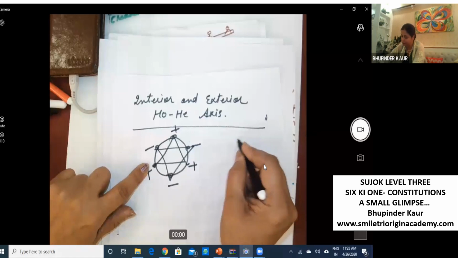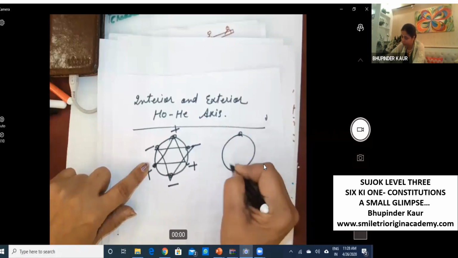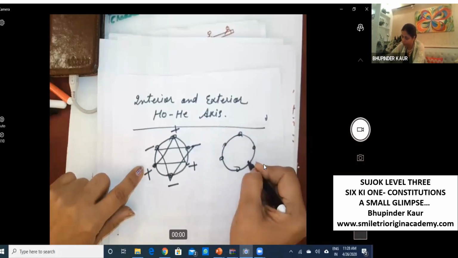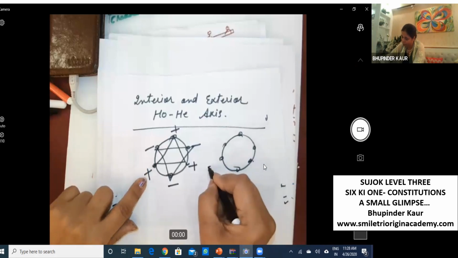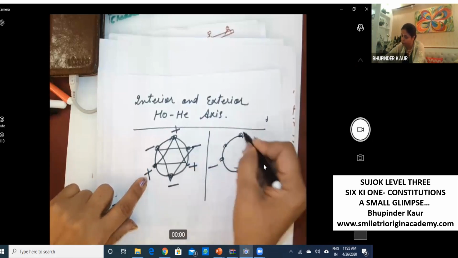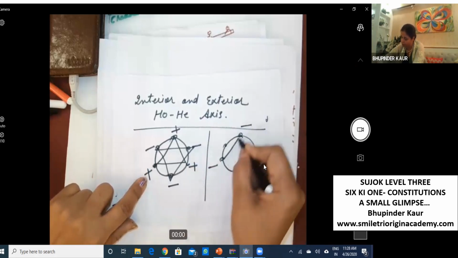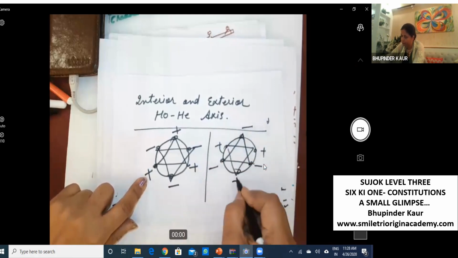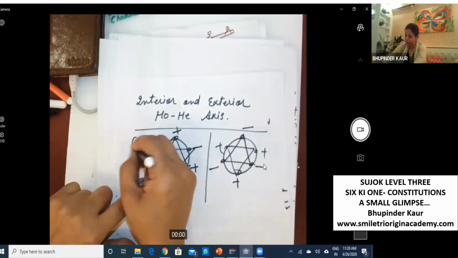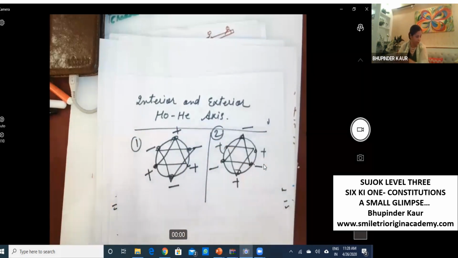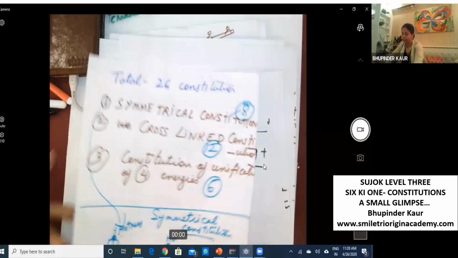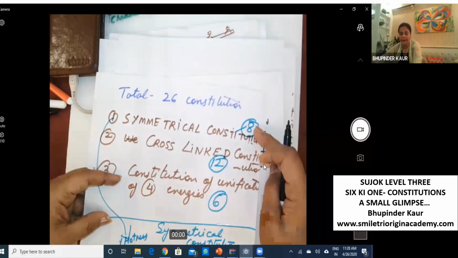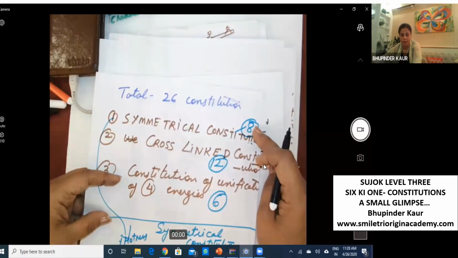One, this pattern, and also it can be the opposite, minus minus plus plus. So in total we have this. These are the frameworks. As you have written, 8 symmetrical constitutions.